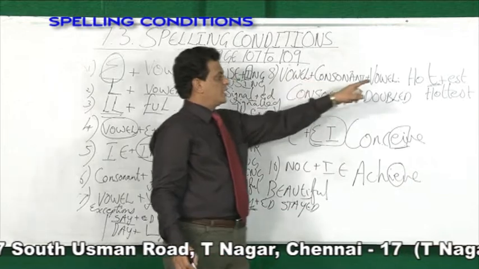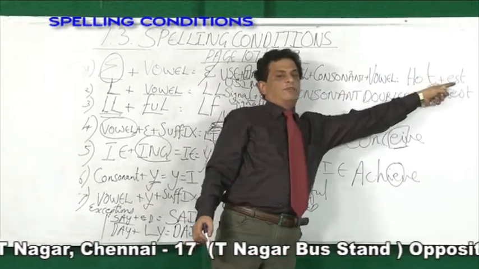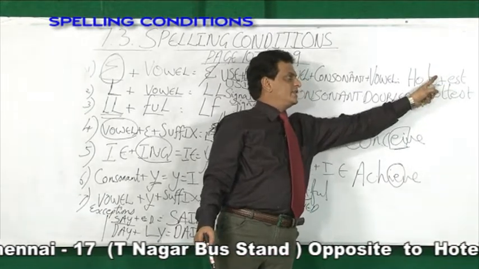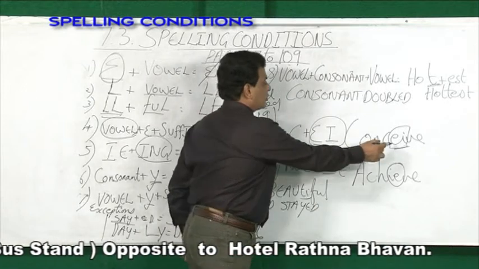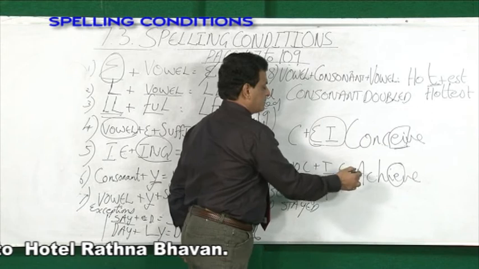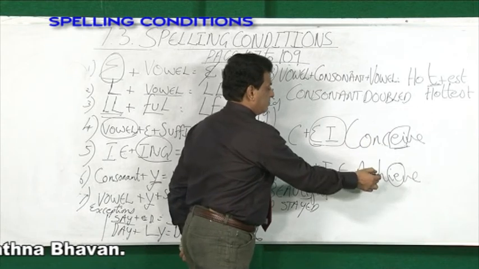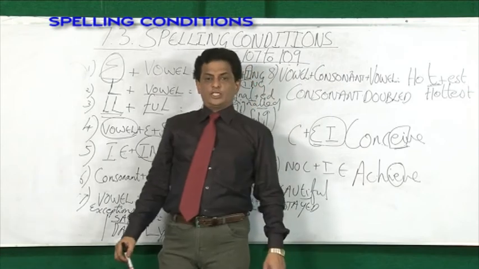Any word that ends with a consonant T and before that a vowel is there, if a vowel suffix is added, then this consonant is doubled, for example, hottest. And the EI combination comes only after C, conceive. The IE combination comes if C is not there. For example, C is not there before IE, so it is IE, achieve.